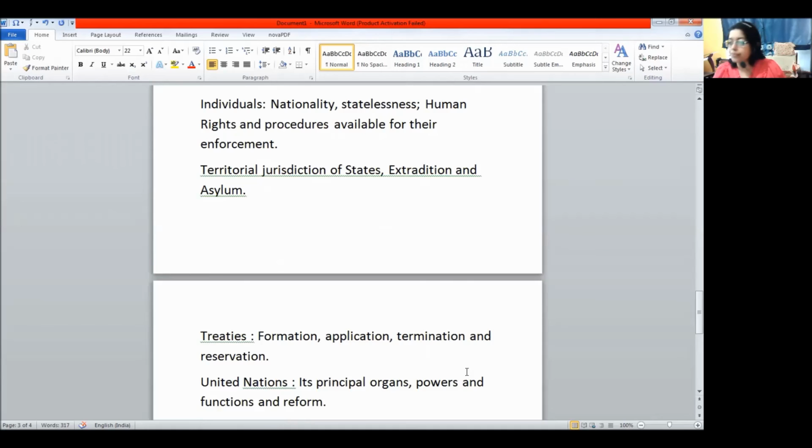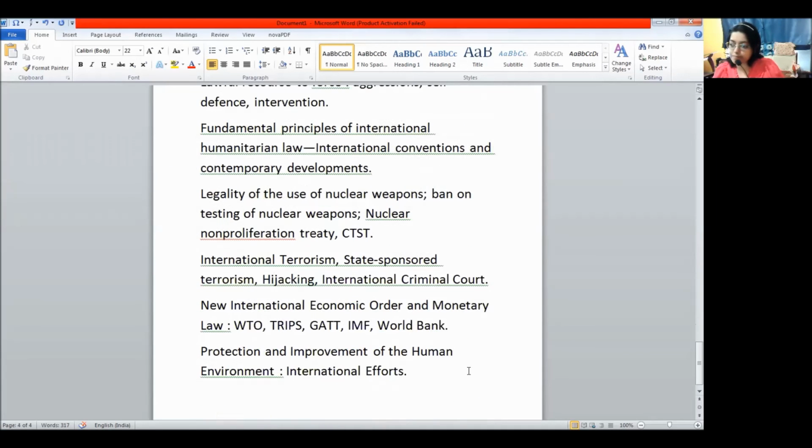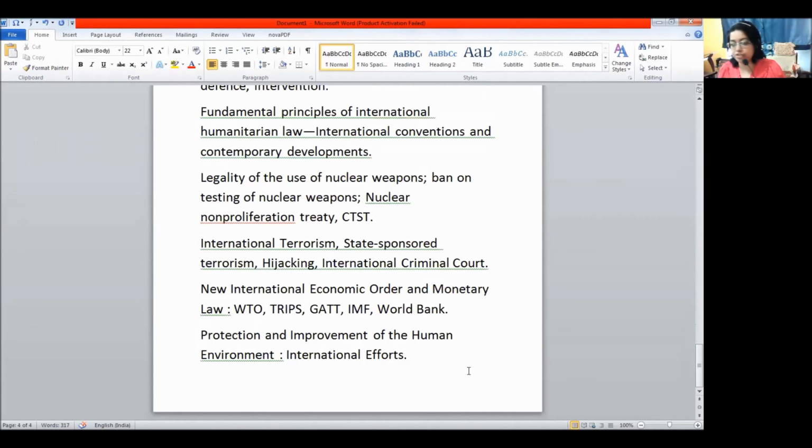Then there is also WTO, TRIPS, GATT, IMF, World Bank, all of those laws and international efforts. For example, right now Joe Biden is the president of the USA. What has he done? Do you know that? You should check it out from a legal point of view also, not only as news.